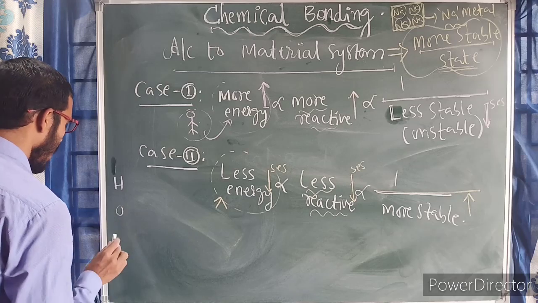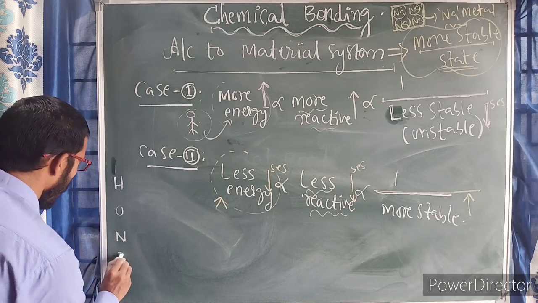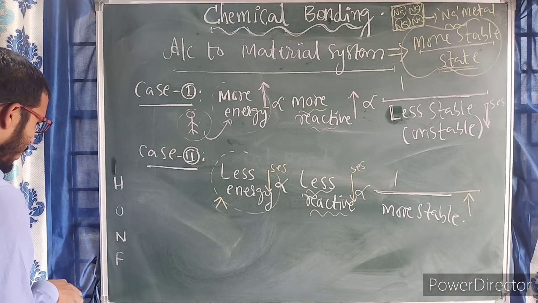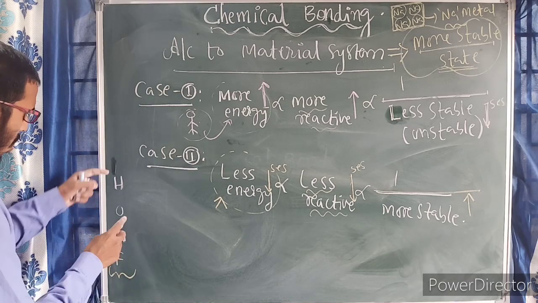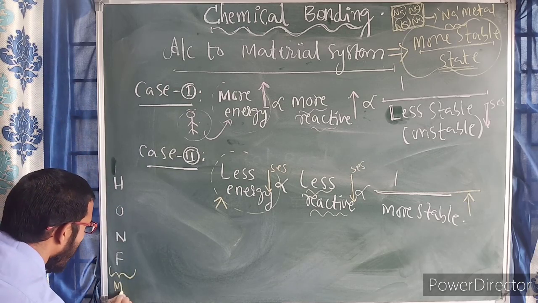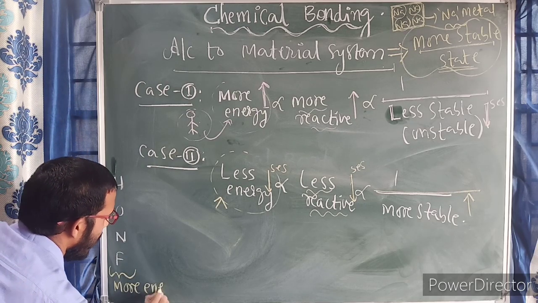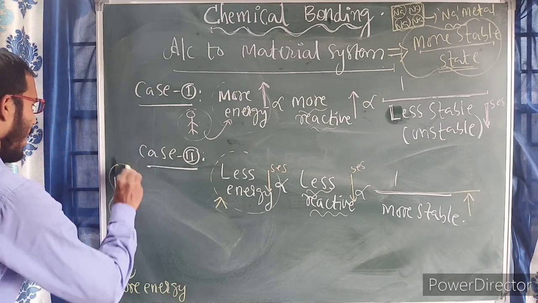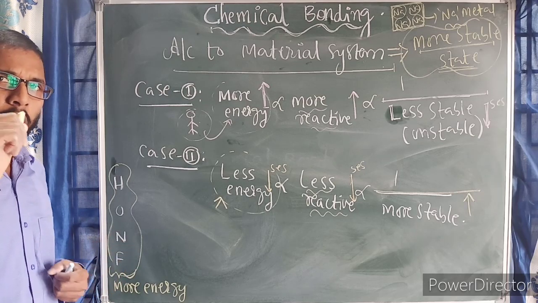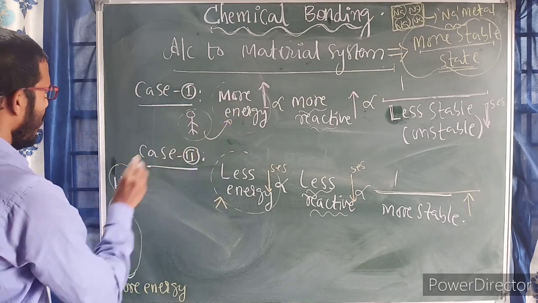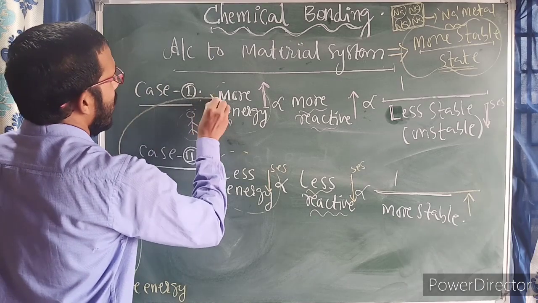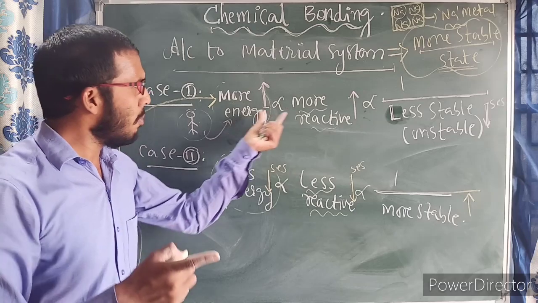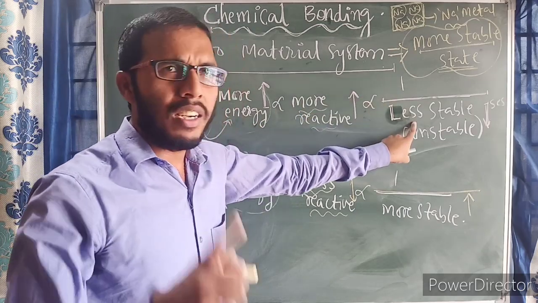Hydrogen, oxygen, nitrogen, fluorine. All the atoms in their atomic form, these are having more energy. So all the atoms in their atomic form are having what? Tell me. All these are having more energy. More energy means, as I told you, more reactive. More reactive means what? Less stable.